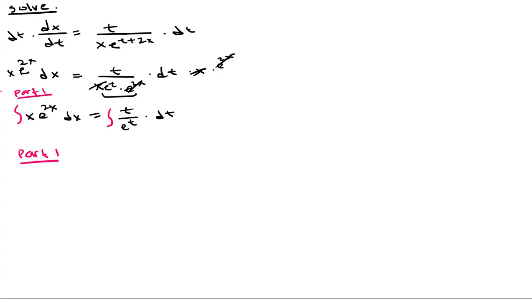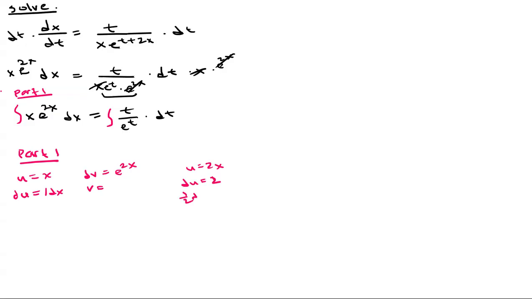So we're going to let u is equal to x, and then du is equal to 1 dx. And then dv, that's going to be our e to the 2x. So v, we're going to integrate. So we'll let u is equal to 2x, and so du is going to be 2.